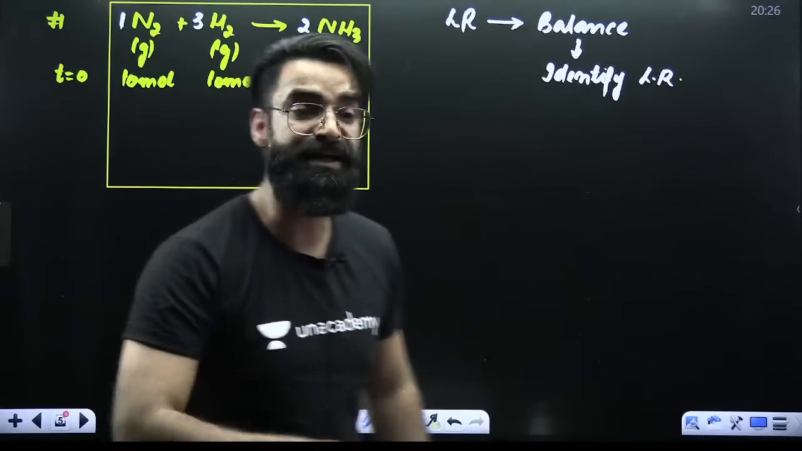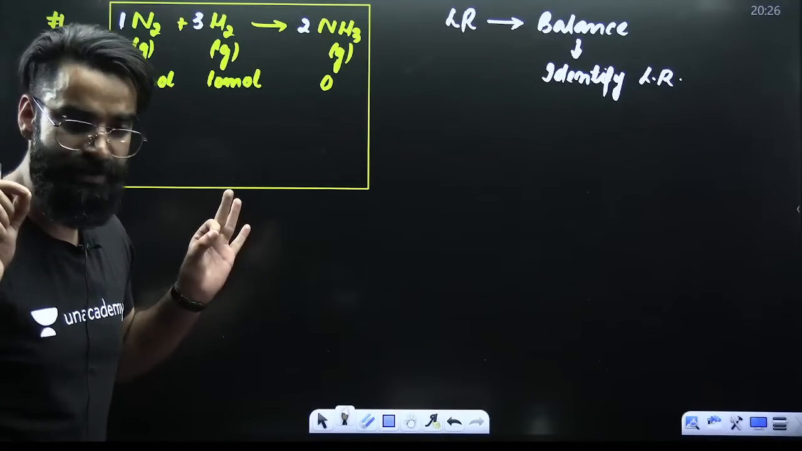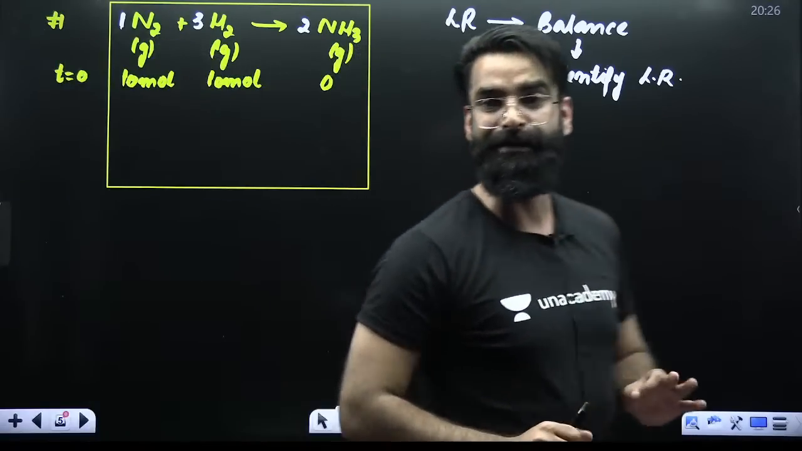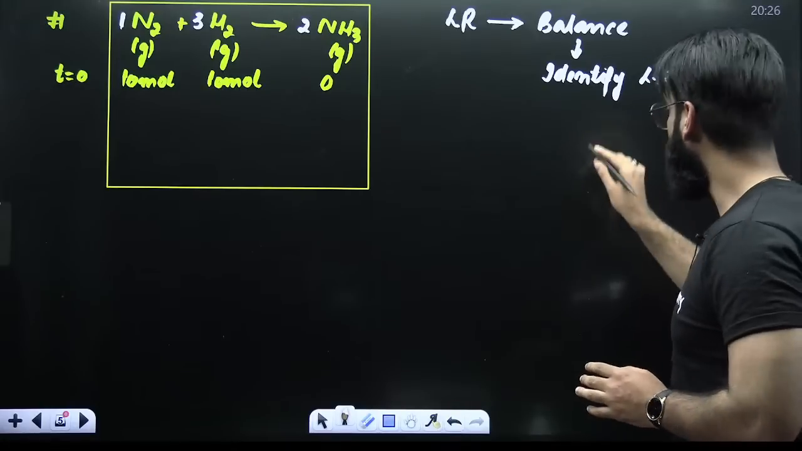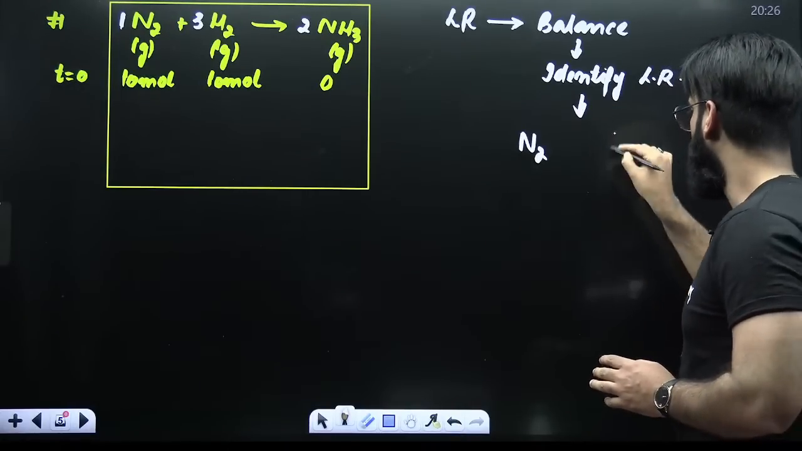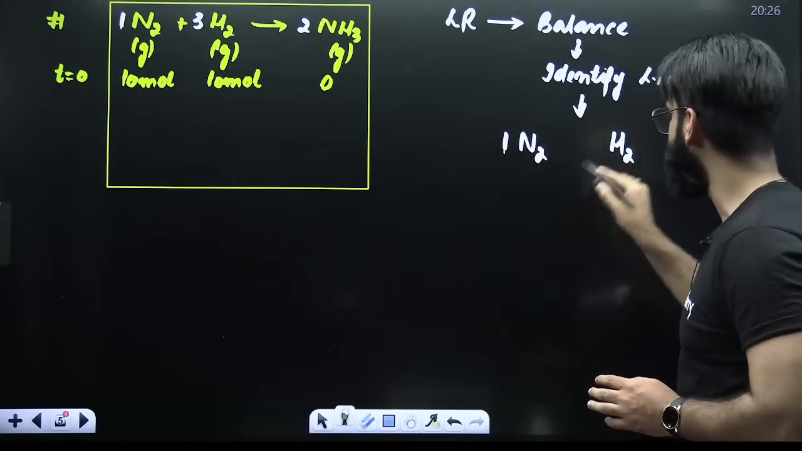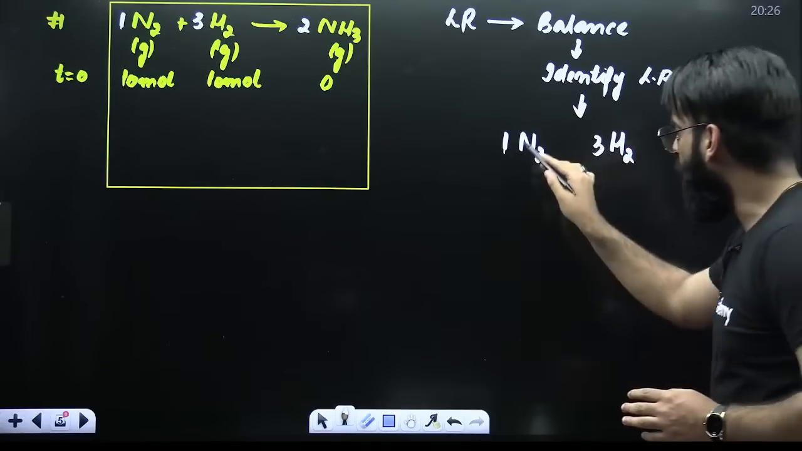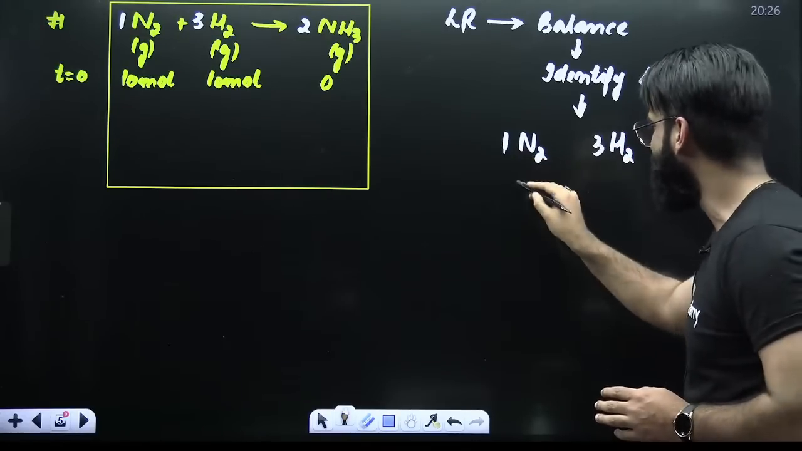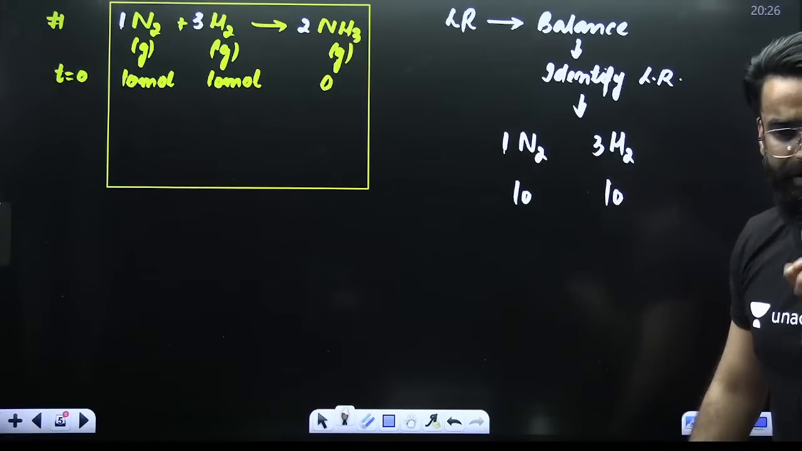Now, how do we identify among these two reactants which one is the limiting reagent? My dear students, have a look at what exactly I'll be doing. We have got two reactants: one is N2, one is H2. What are their stoichiometric coefficients? This is 1, this is 3. How many moles of N2 are we given? 10 moles. How many moles of H2? 10 moles.